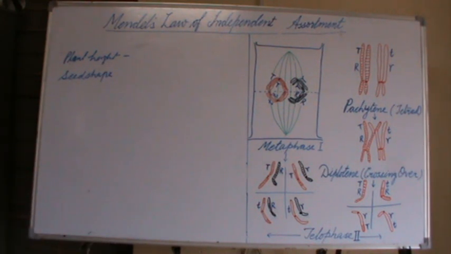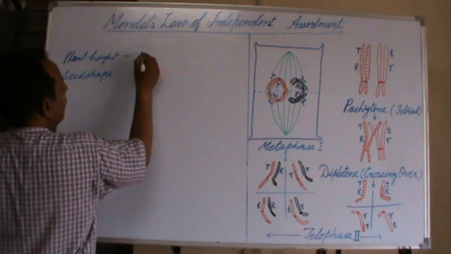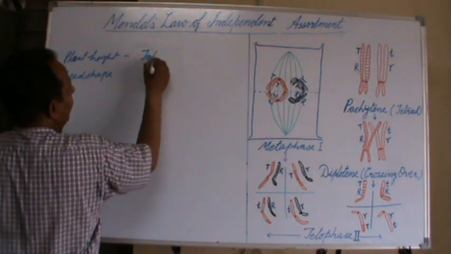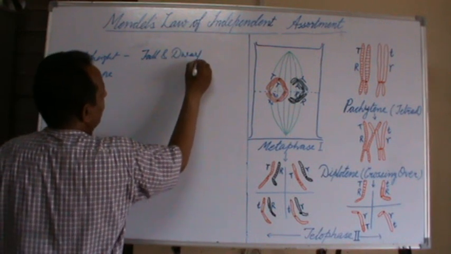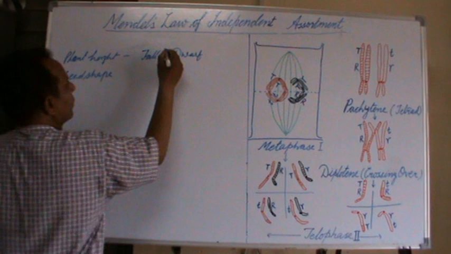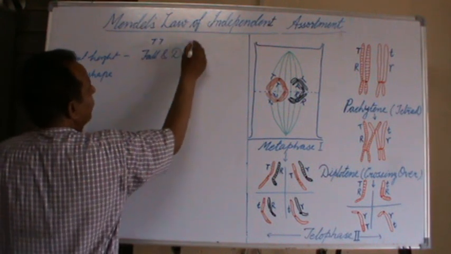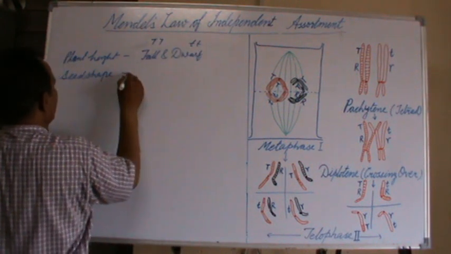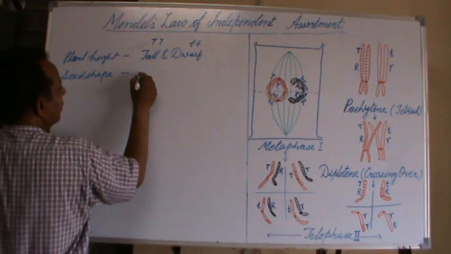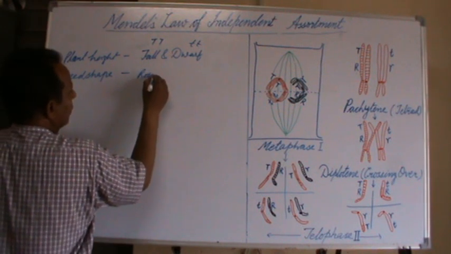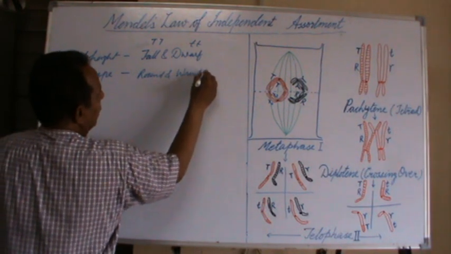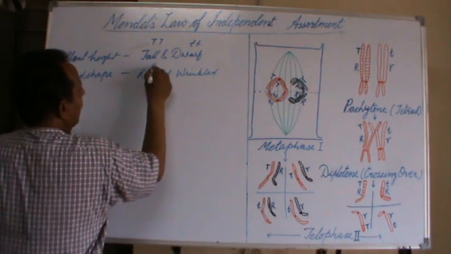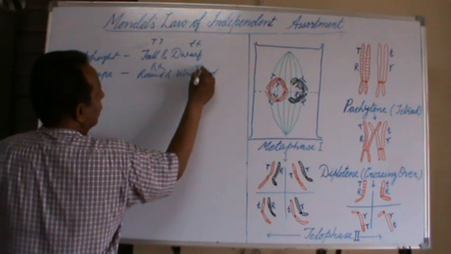Contrasting characters for plant height are tall and dwarf, capital T and small t. For seed shape, round and wrinkled, capital R, small r.